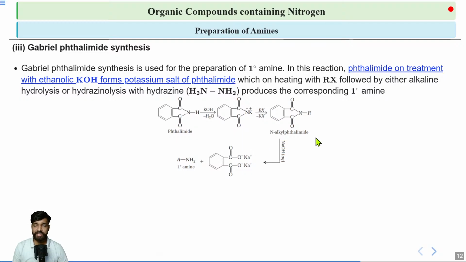Then after, we will treat it with a base. What will this base do? This base is taken in aqueous solution. Remember, there are two conditions for a base to do the reaction. It can act as a nucleophile or as a base as well.